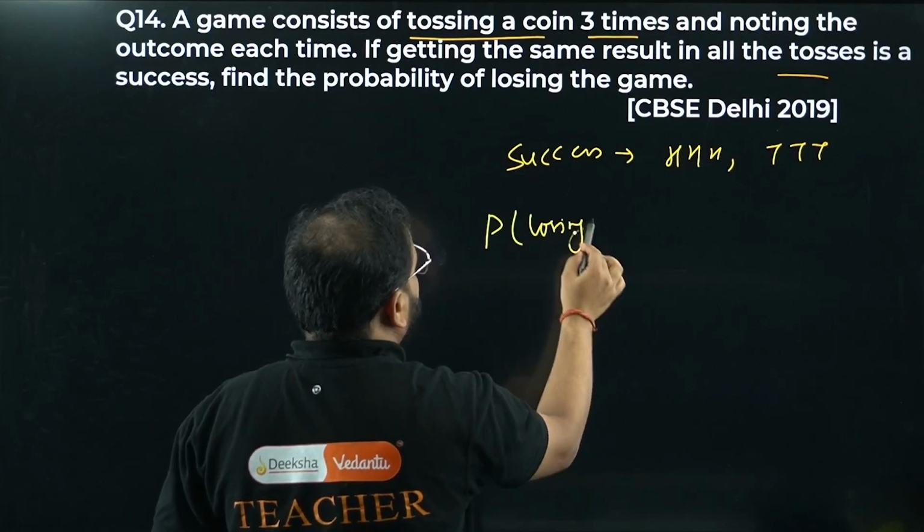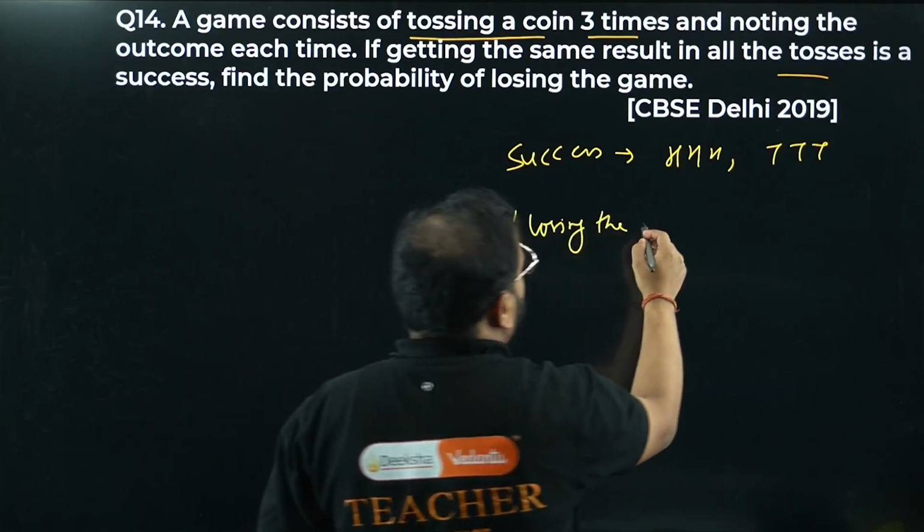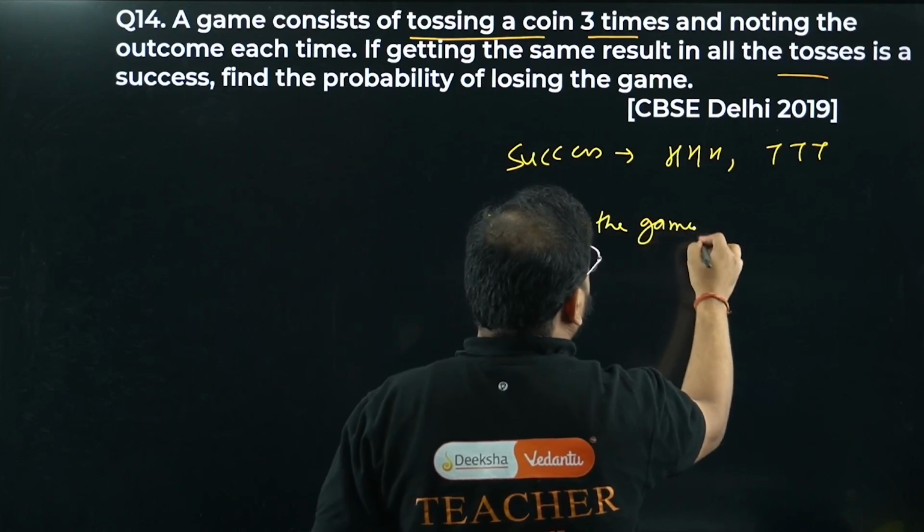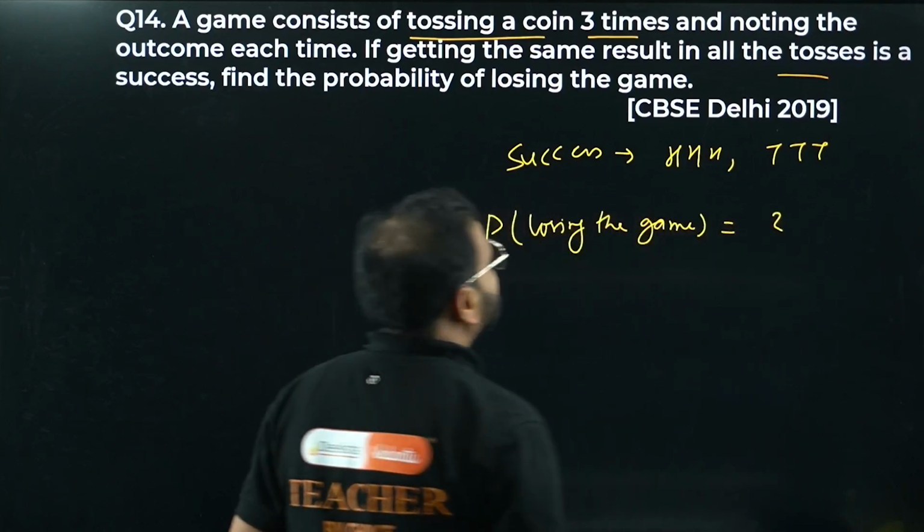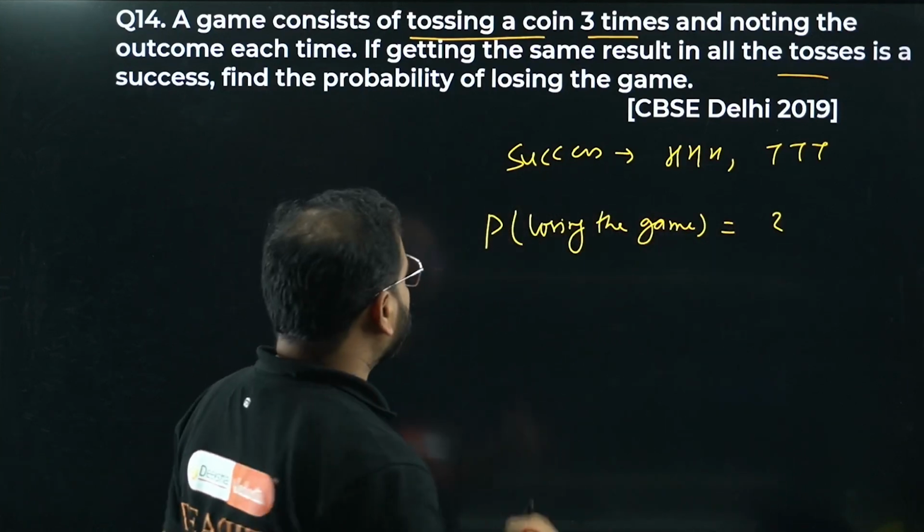Losing the game, they are asking this value. How much is this going to be? First, what is the total number of outcomes over here?